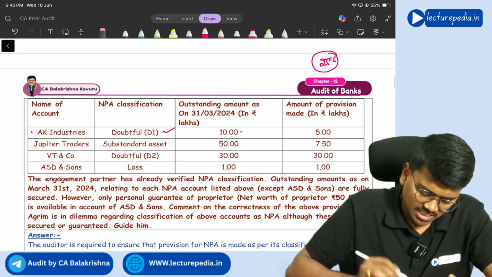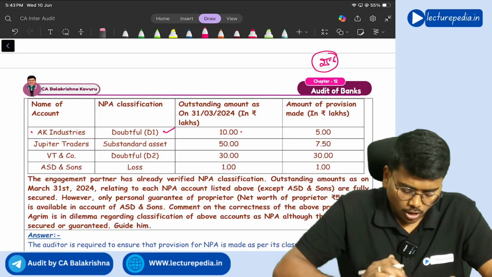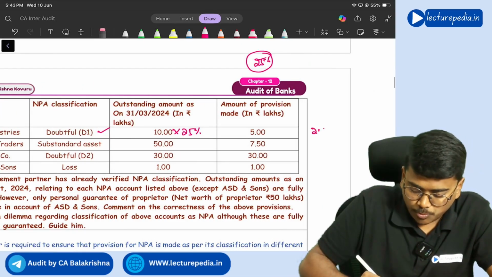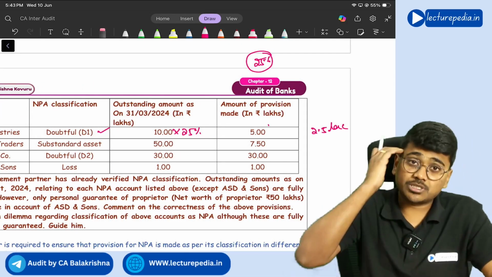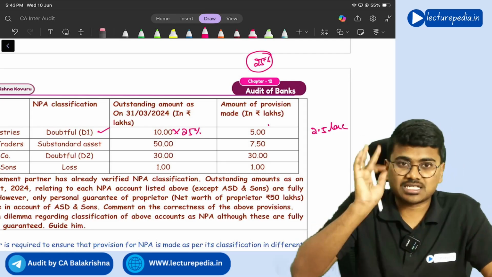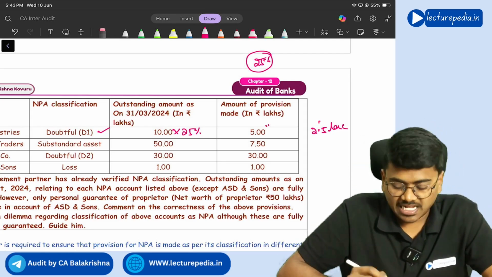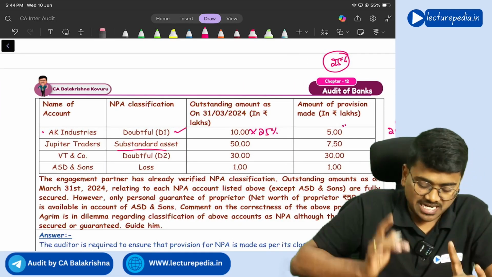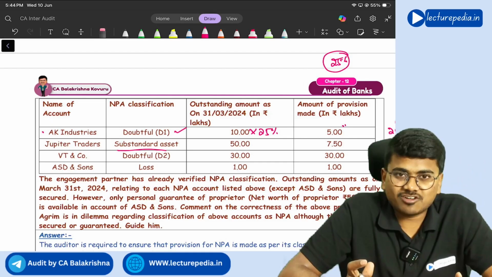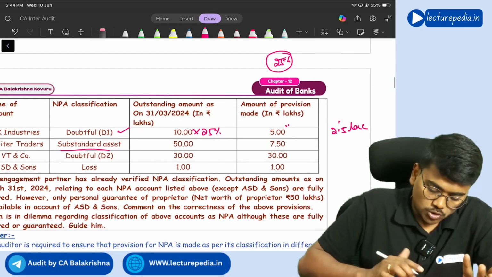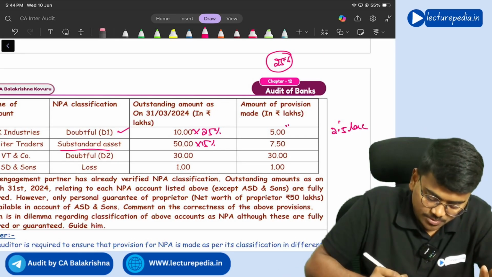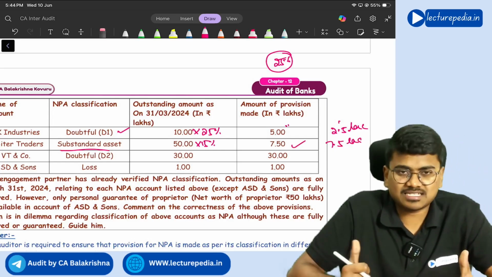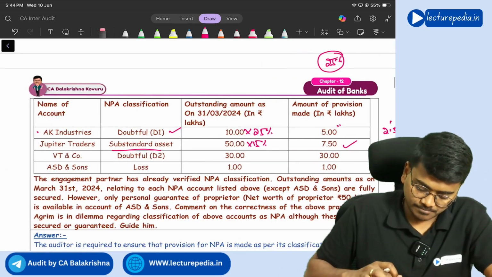So outstanding amount is 10 lakhs. On 10 lakhs, if you calculate 25%, it becomes 2.5 lakh, but they have made provision of 5 lakhs, which is wrong. So you should suggest the management to reduce the provision from 5 lakhs to 2.5 lakhs. Next, Jupiter Traders, substandard. Substandard means how much will be the rate of provision? 15%. So on 50 lakhs, 15%, how much does it become? 7.5 lakhs. They also provided 7.5 lakhs. Correct provision they have provided.